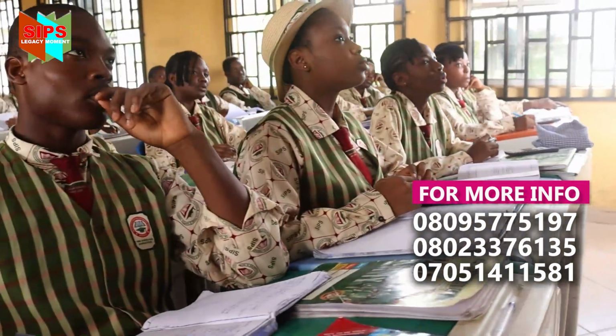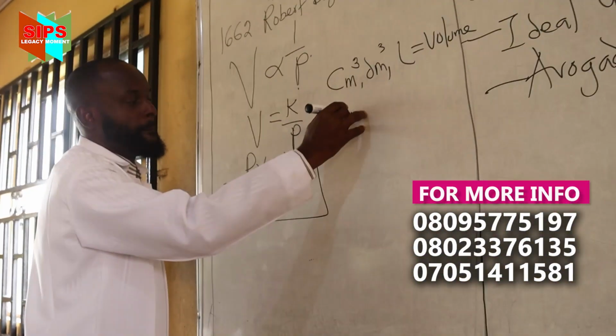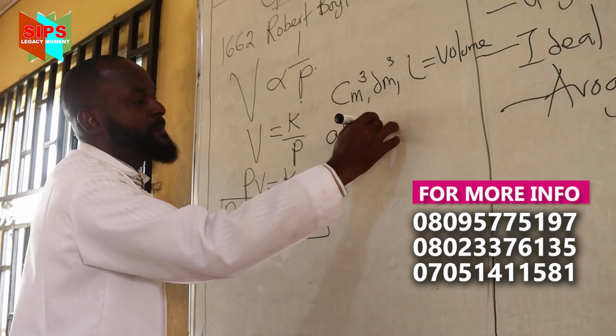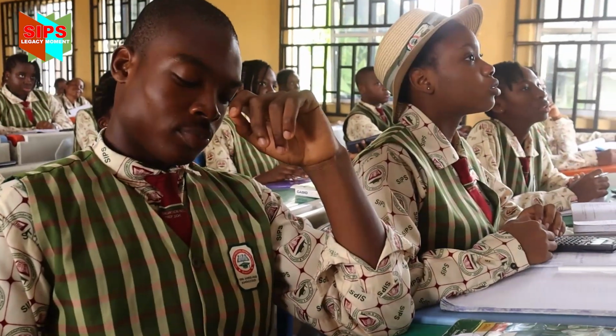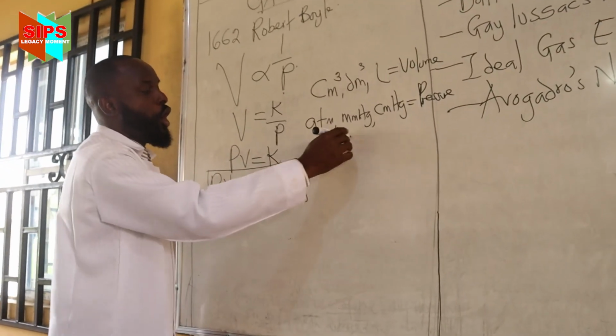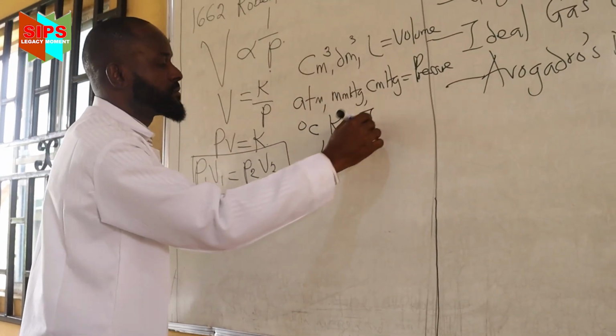Volume. Good. Anytime we come across atm, millimeter mercury, and centimeter mercury, what are we talking about? Pressure.